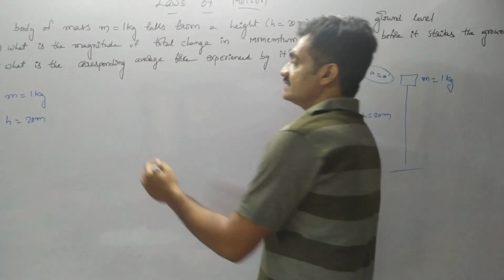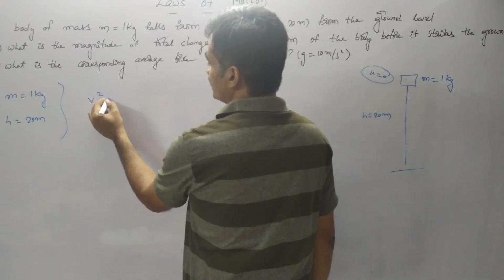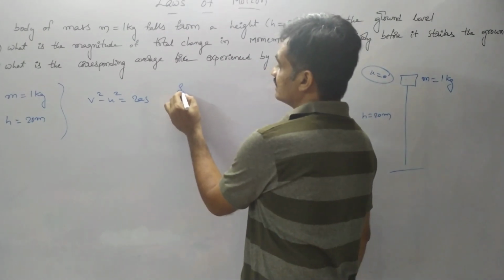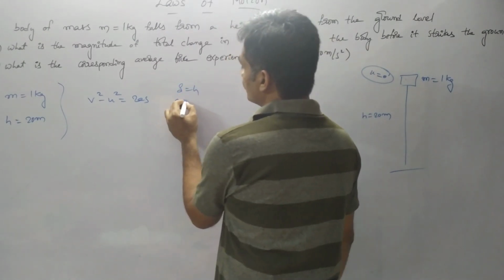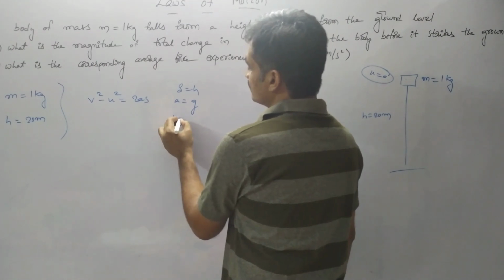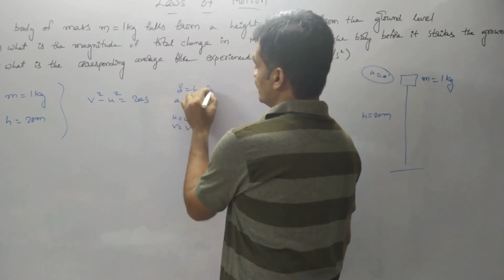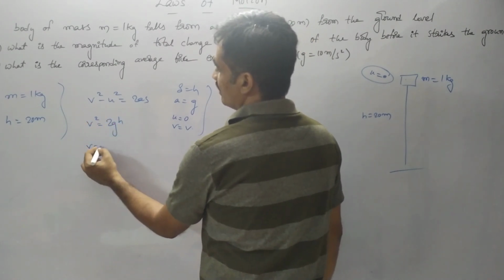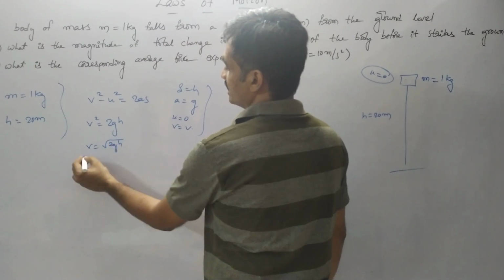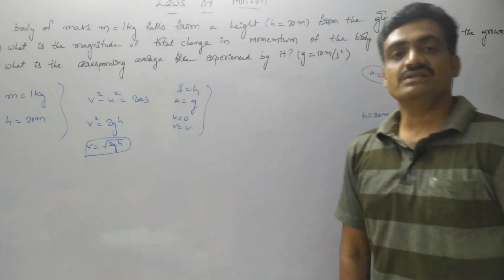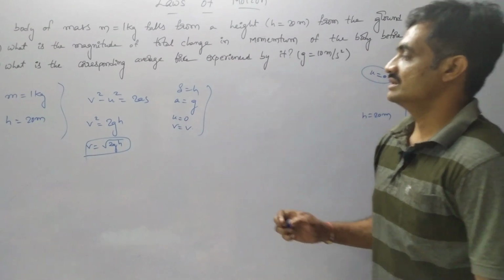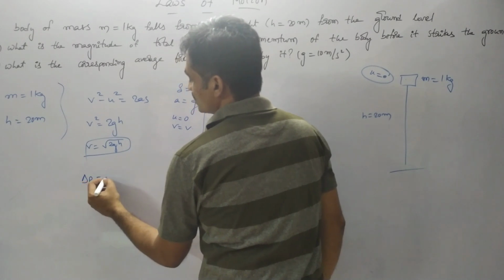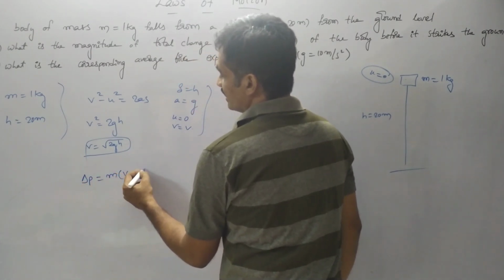Now we consider the equation v square minus u square equals 2as, where s equals h and a equals g, and here u equals 0 and v equals v. As we substitute these values, we get v square equals 2gh, then v equals under root of 2gh. Now we have to find the change in momentum, where we know that delta p equals m into (v minus u).